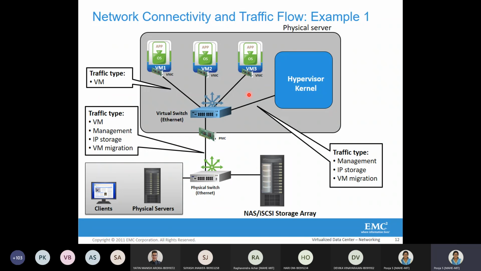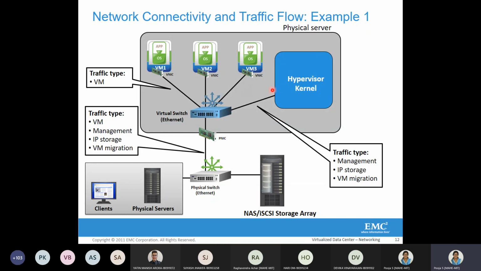First I'll explain what the figure is all about. We have one physical server, the hypervisor kernel, three different virtual machines, and a virtual switch which provides the virtual machine network. VMs are connected via virtual NIC cards, which in turn are connected via the physical NIC card. The physical NIC is the link between the virtual switch and the physical switch. This physical switch connects either to a different physical server, a client, or a storage system. The traffic coming from here is VM traffic.